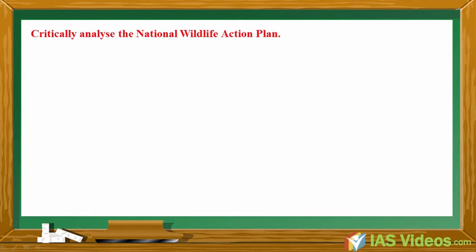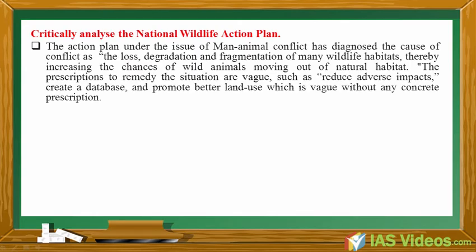Critically analyze the National Wildlife Action Plan. The action plan, under the issue of man-animal conflict, has diagnosed the cause of conflict as the loss, degradation and fragmentation of many wildlife habitats, thereby increasing the chances of wild animals moving out of natural habitat. The prescriptions to remedy the situation are vague, such as reduce adverse impacts, create a database, and promote better land use, without any concrete prescription.